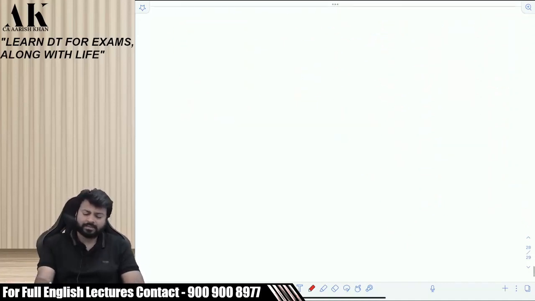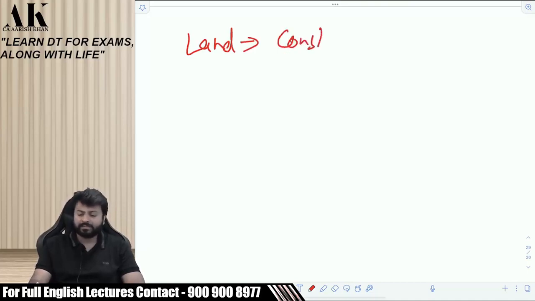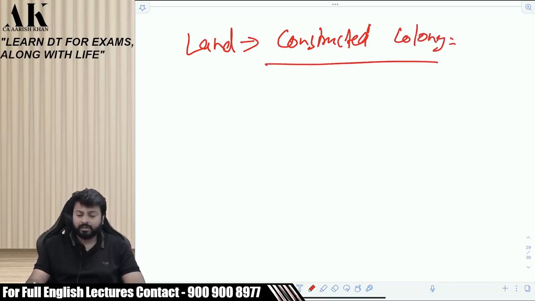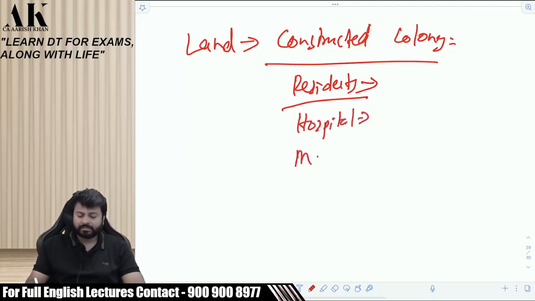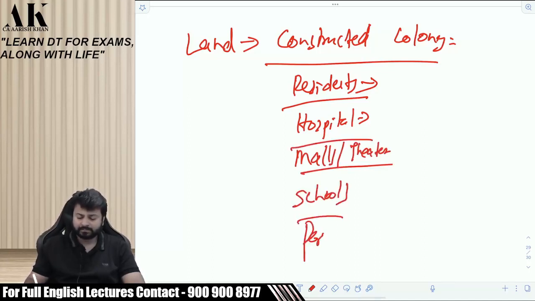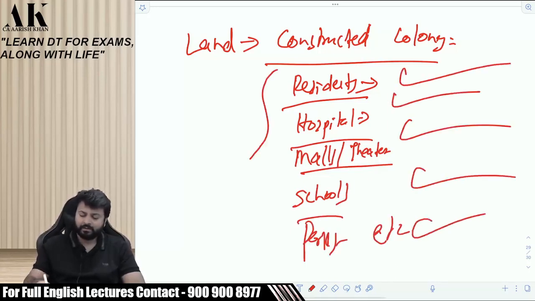Now there is another assessee who has purchased a land. After purchasing the land, the assessee has constructed a colony on that. Along with the colony, he has constructed residential houses over there, that is, residential buildings. He has constructed a hospital. He has constructed malls, theaters. He has constructed schools, parks, etc. And then he started selling the things. Where will it go?